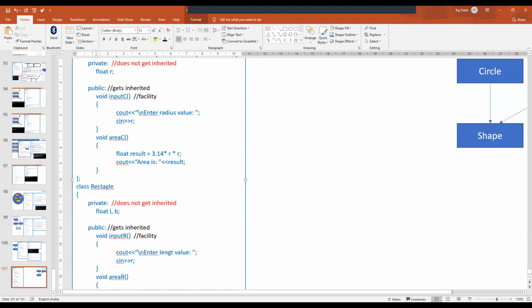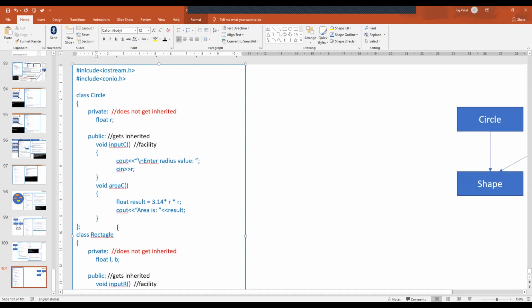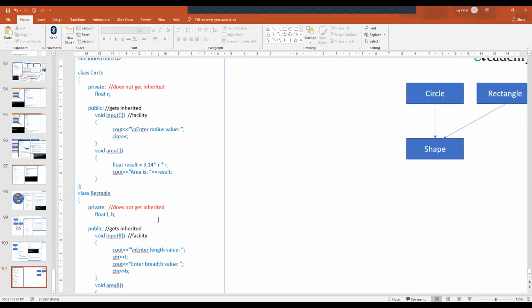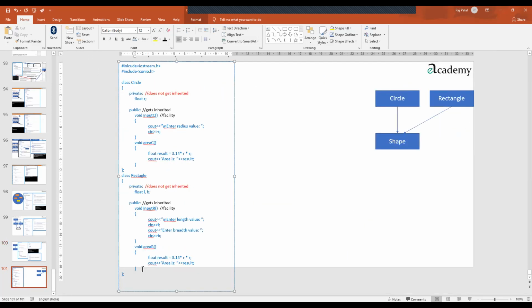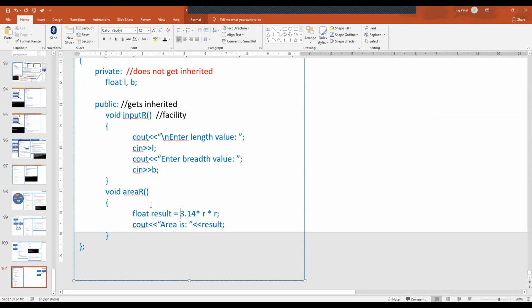Enter length value, then the user might enter the length value L. Similarly, the same repeats for breadth also, B. Okay, done with that. Now in the area function of rectangle, result will be equal to L into B, and area is result. That's it.